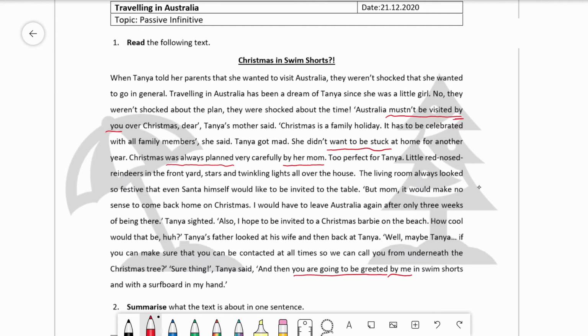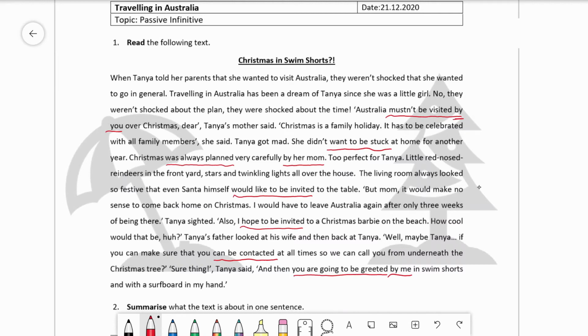Then we have another passive construction here. Santa would like to be invited to the table. So it's talking about Santa, and what's supposed to happen to him is that he is invited to the table, that he would like to be invited to the table. Then there is another one over here. Tanya hopes that she gets invited by somebody to the beach. And her father says to her that she has to be contacted all of the time. So she can be contacted is another passive structure.